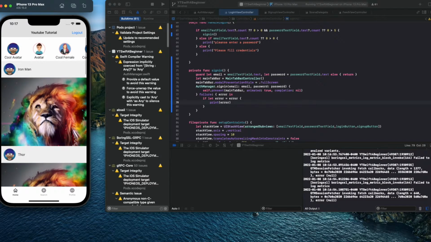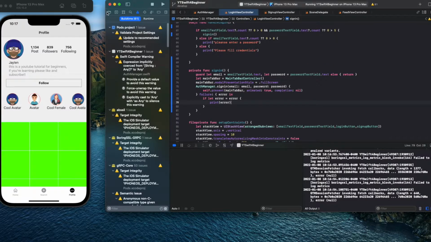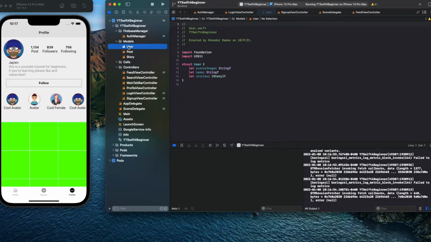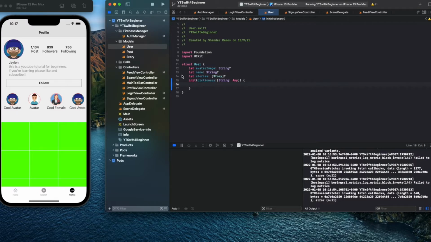Now, what we could do is, whenever we sign in, we could get this profile user. So for that, let me go to where my models are, user. Okay, we could be like init, right? Let's call it dictionary. Boom. Well, a string of any, which this is saying, hey, we could initialize this user with a string of any. Could take any parameter, a string here and any parameter here.